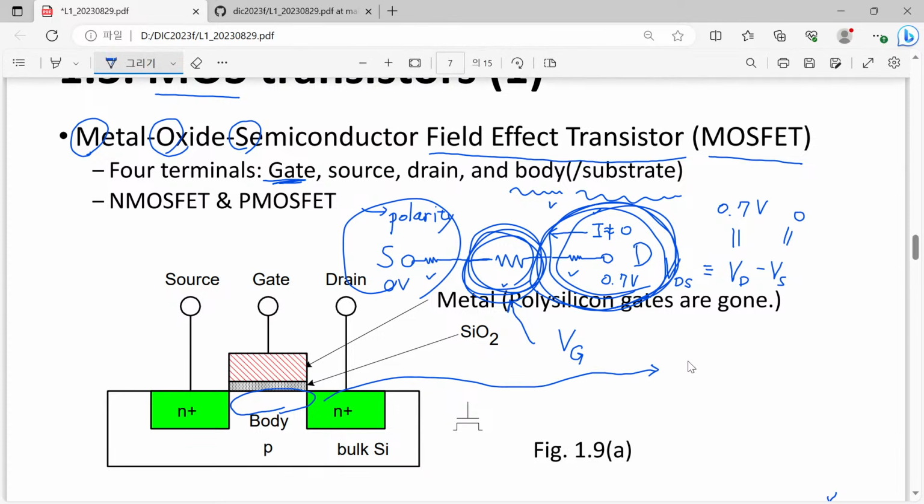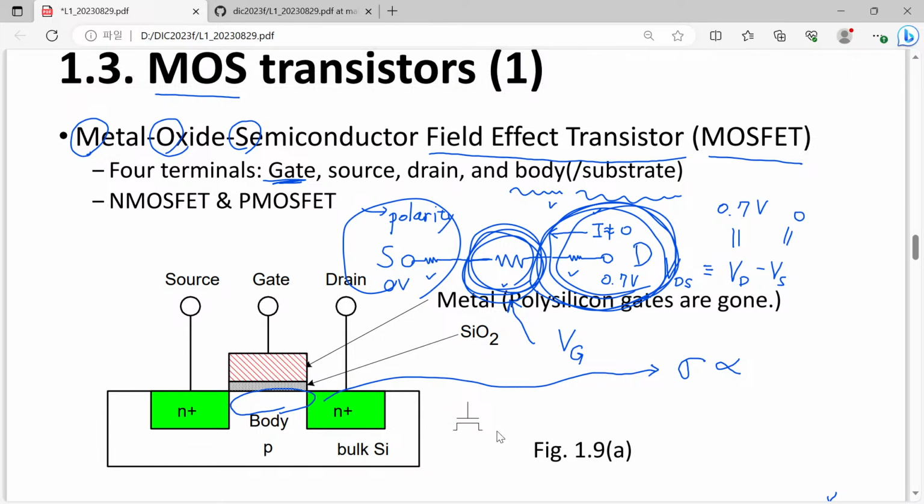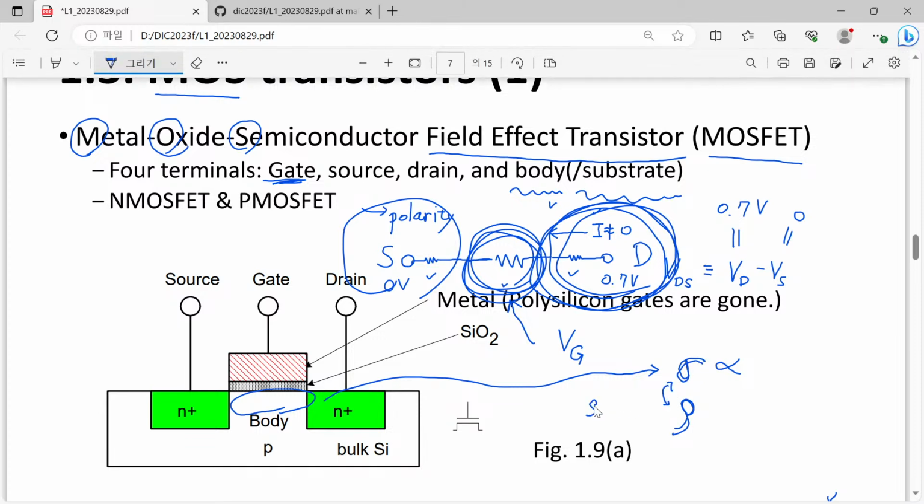And here we can easily understand this one. We are now talking about resistance or conductivity. So this is resistivity and this is conductivity, and they are in an inversion relation. So rho is just the inverse of conductivity.